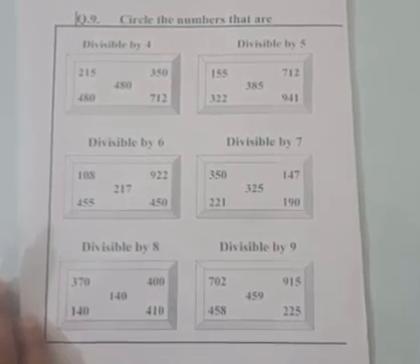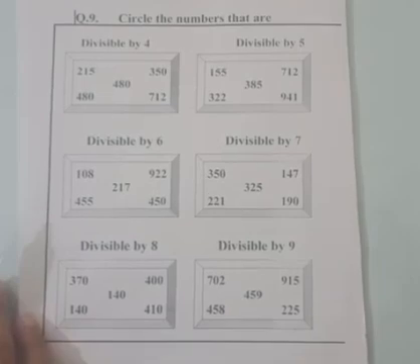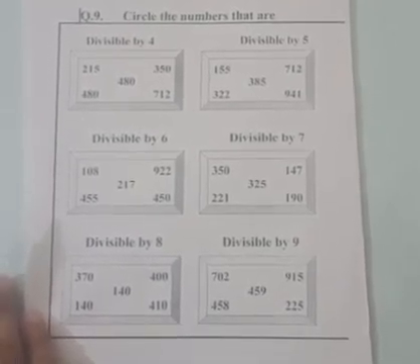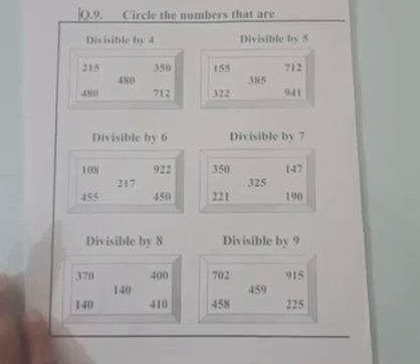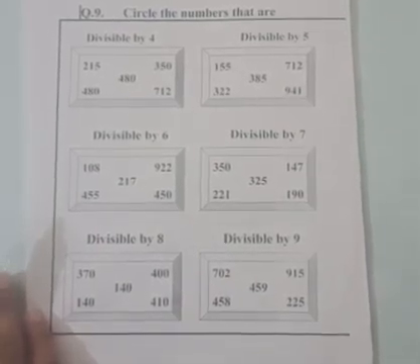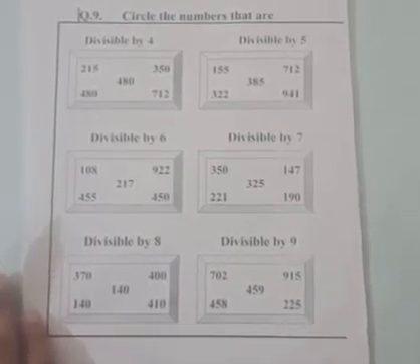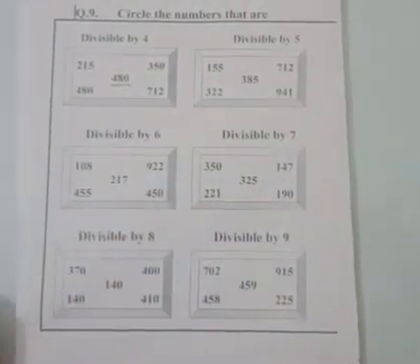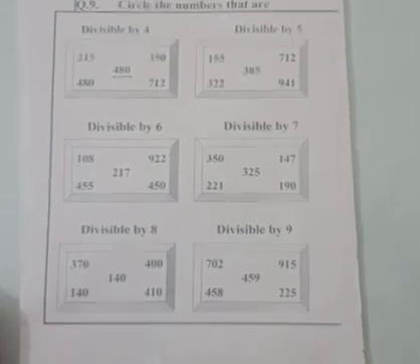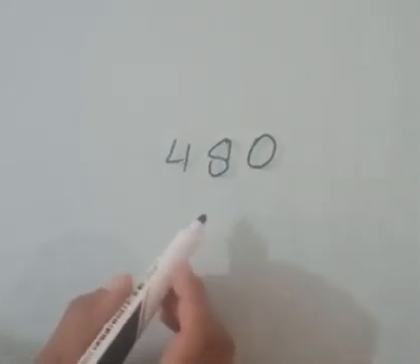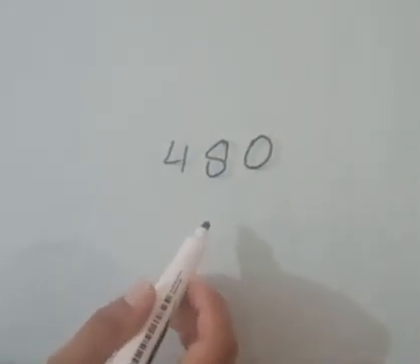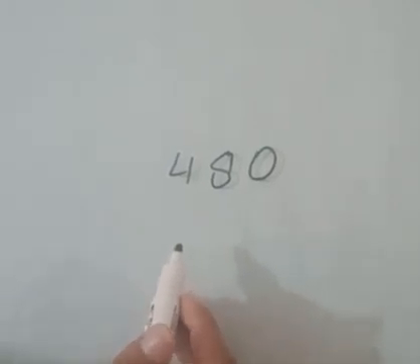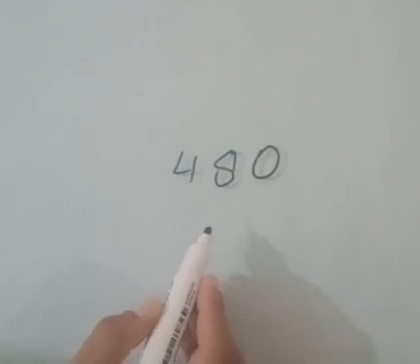Let's revise them. A number will be divisible by 4 if the last two digits of the number are 0 or a multiple of 4. Let's check a number. We take 480 to check is it divisible by 4 or not. Okay, here we have 480. As the divisibility rule of 4 is the last two numbers should be 0.